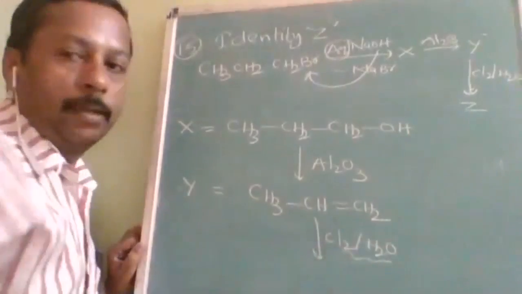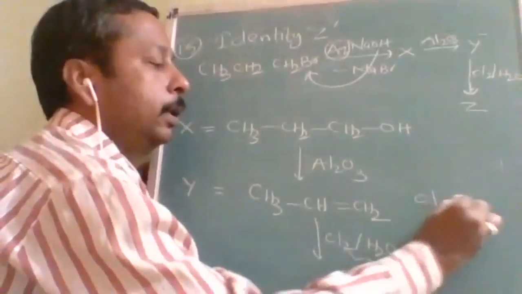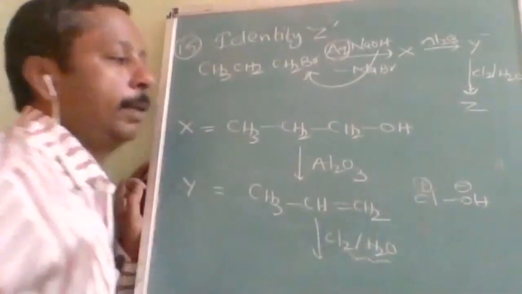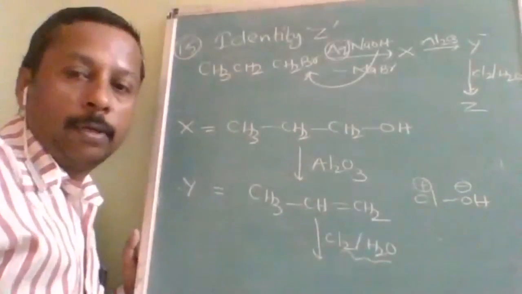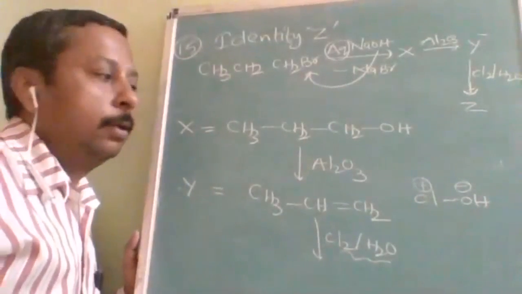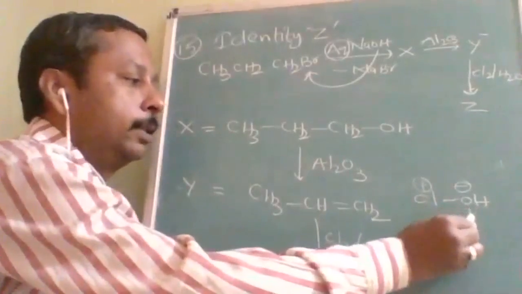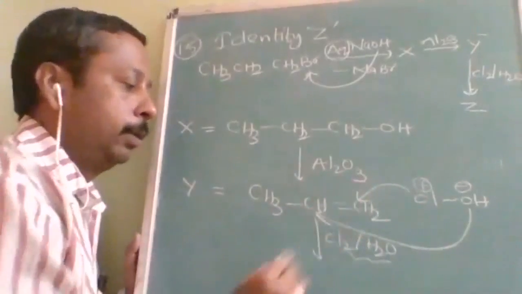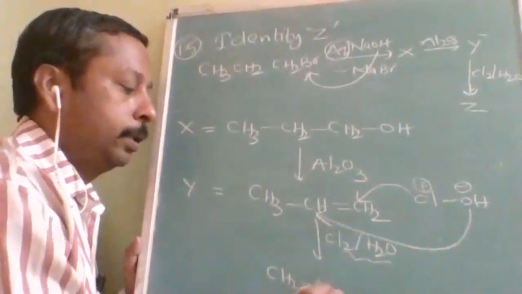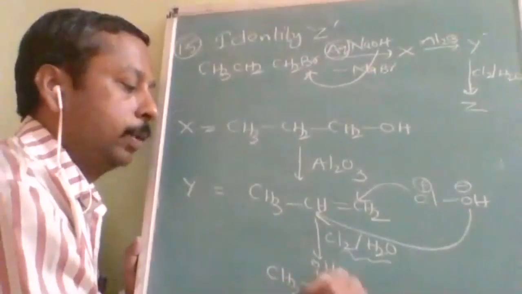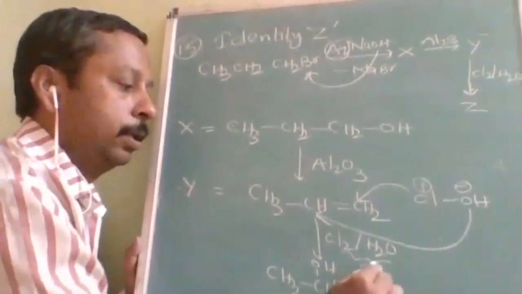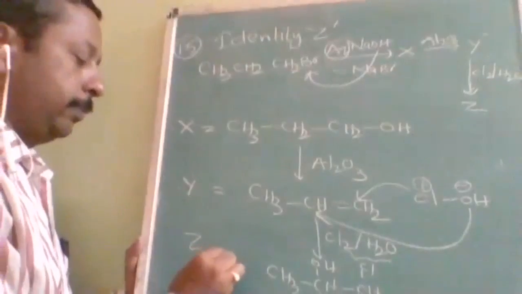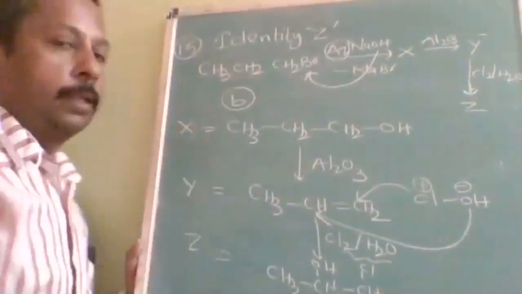The twist is here only. Actually Cl and OH will add like this. This Cl will be plus and OH will be minus, because chlorine is less electronegative than O. The negative part of the adduct adds itself to the carbon containing fewer hydrogens, and this will be on this one. So the answer is CH3CHOHCH2Cl. Which option had that? Option B. This is Z. So option B is correct.